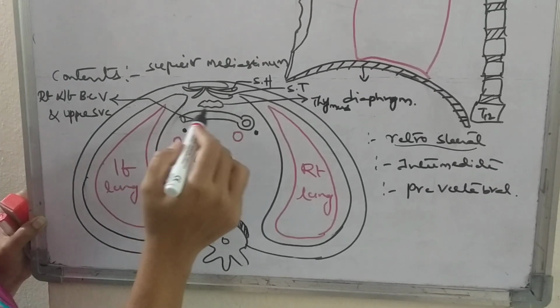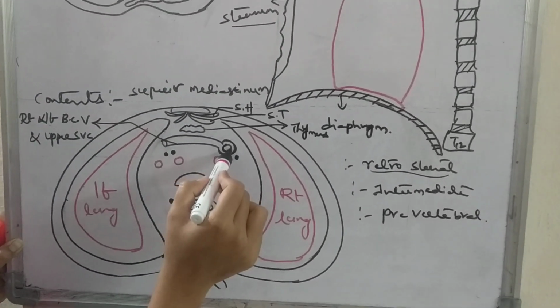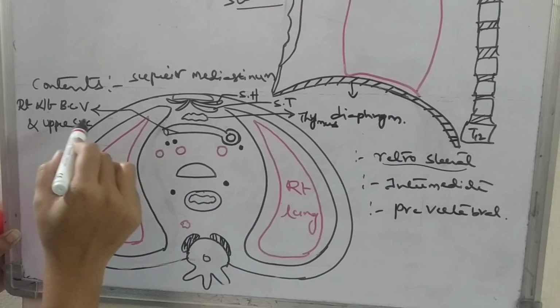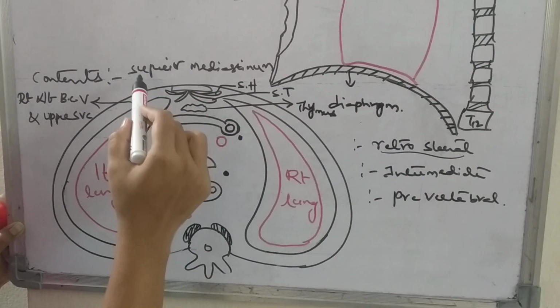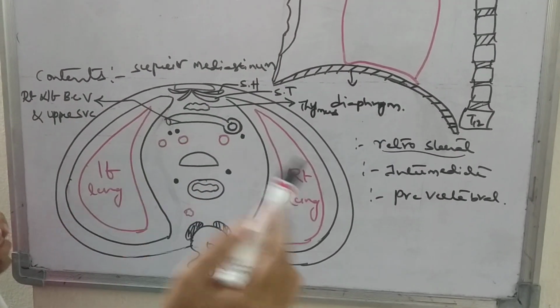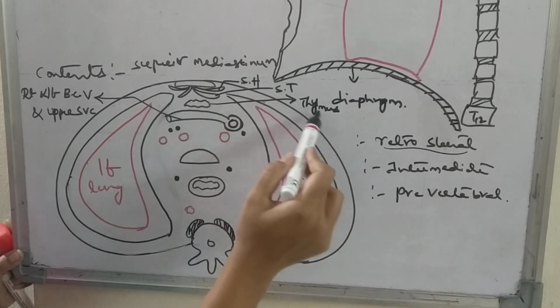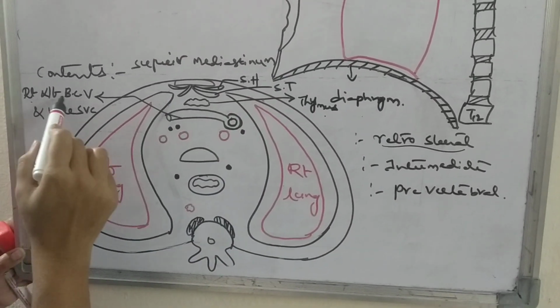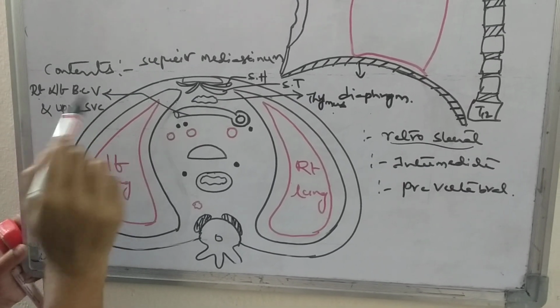These are the structures present in the retrosternal part of the superior mediastinum.